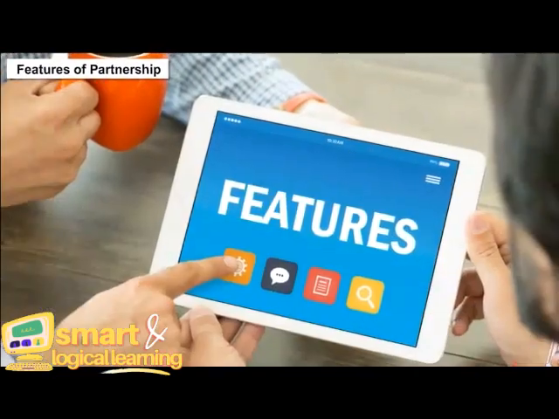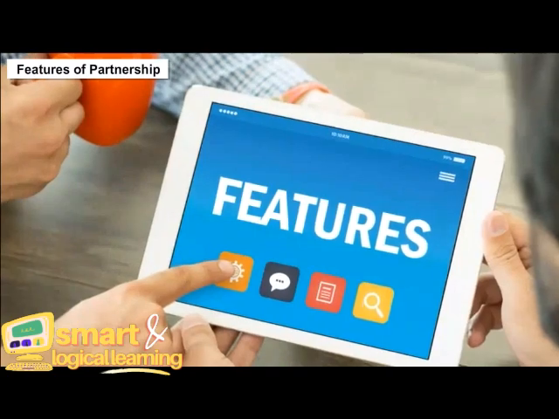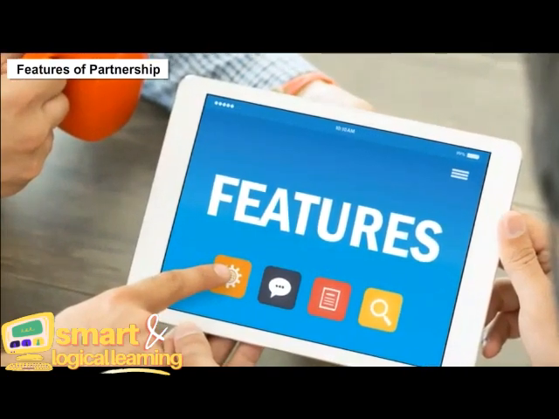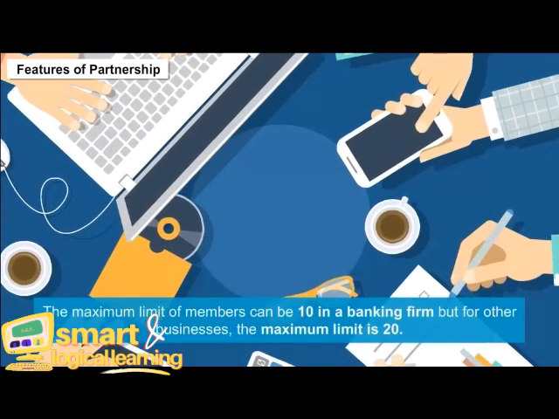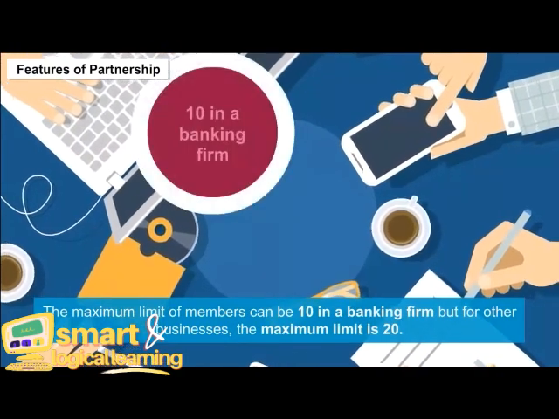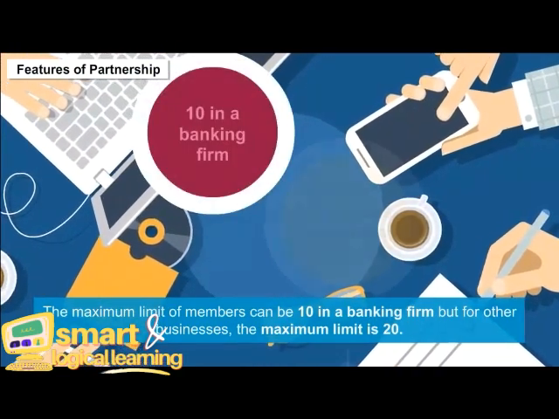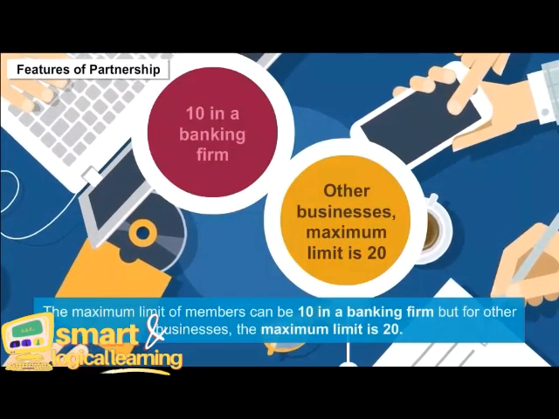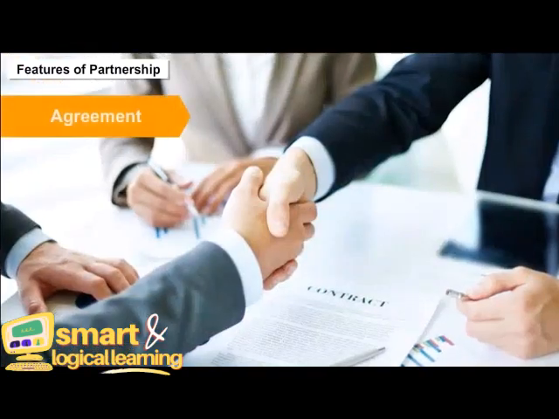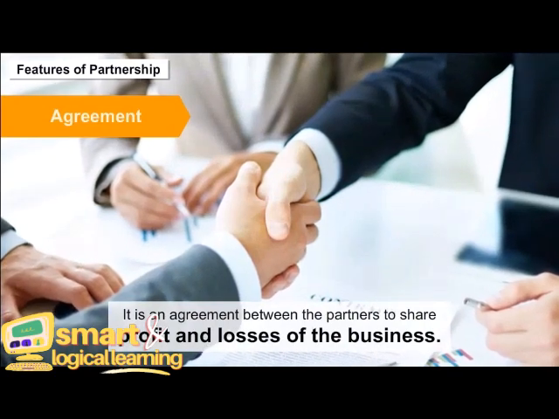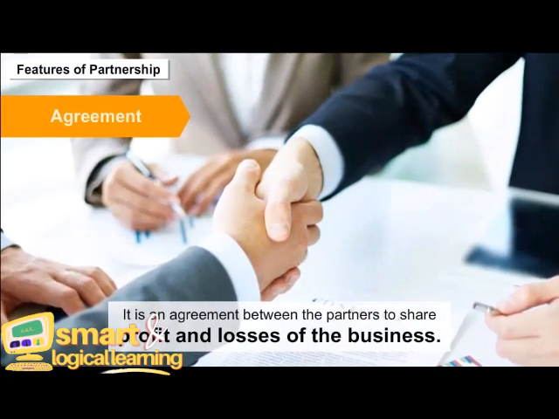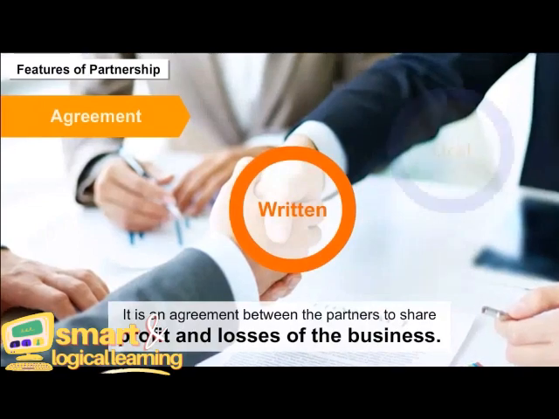Features of partnership. The essential features of a partnership firm are two or more persons. There should be at least two persons to start a partnership, having common goals. The maximum limit of members can be 10 in a banking firm, but for other businesses, the maximum limit is 20. Agreement. It is an agreement between the partners to share profit and losses of the business. This agreement can be written or oral.